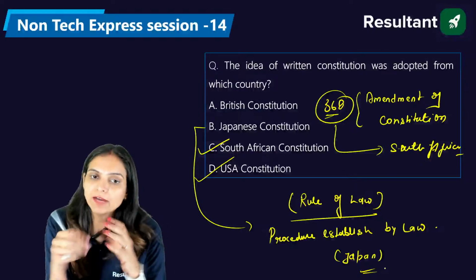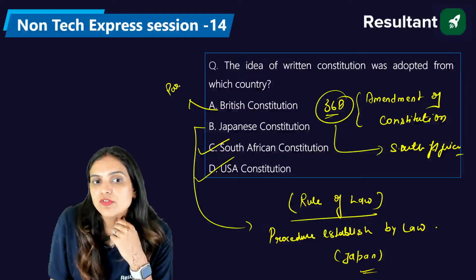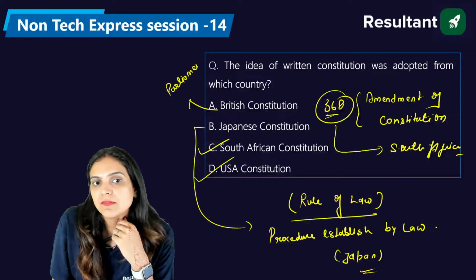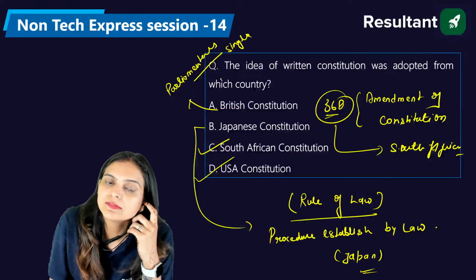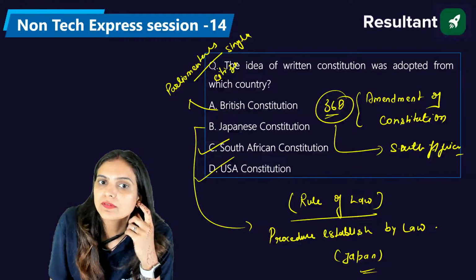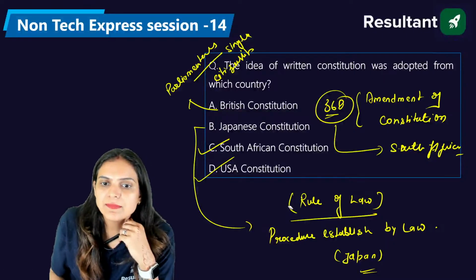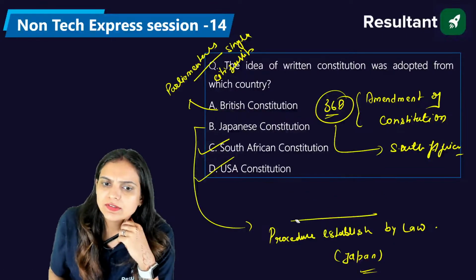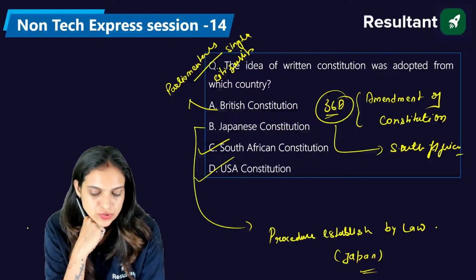And from the British constitution, as we have earlier discussed, we had taken the parliamentary form of government. We have taken the single citizenship feature. Okay, this we can say is the right answer. I'm just removing that rule of law. The right statement would be the procedure established by law we have taken from the constitution of Japan.